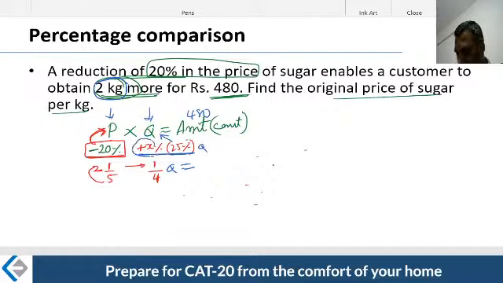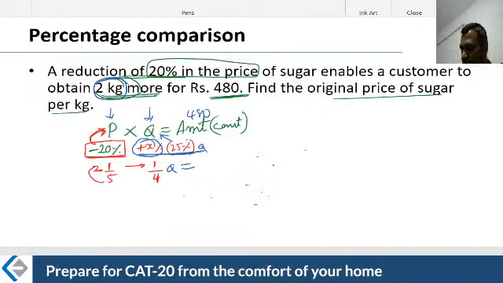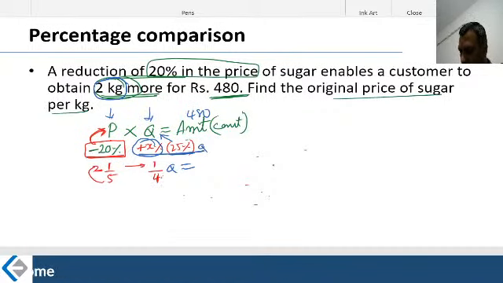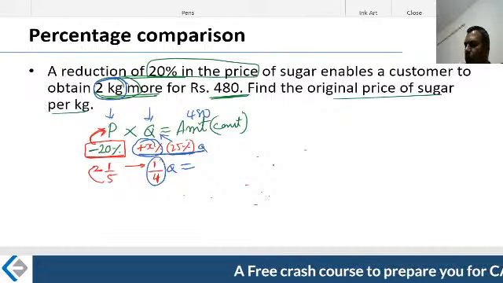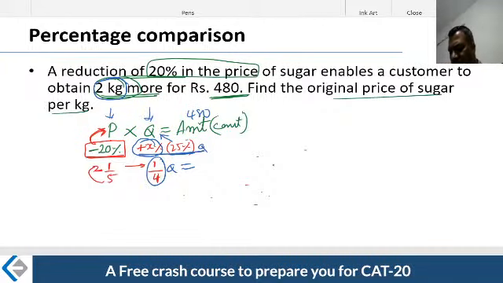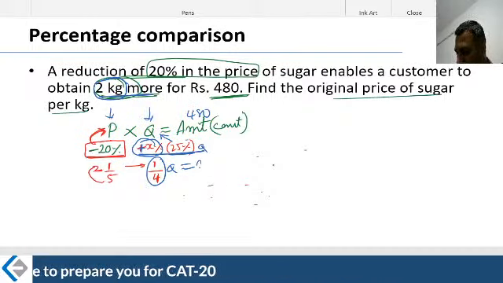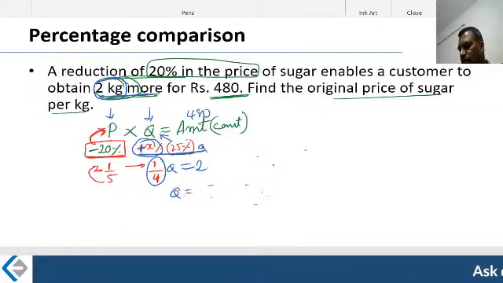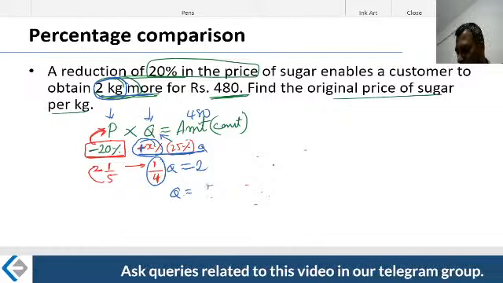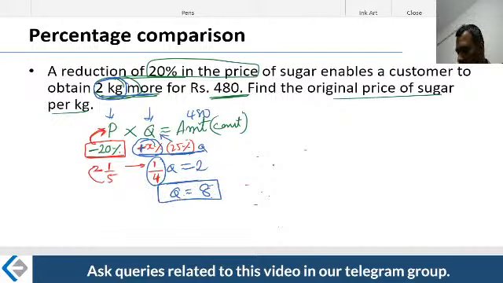You're saying plus X%, plus 25%. Plus means more. How much more? 25% more. 25% in fraction form is 1 by 4th only. 1 by 4th of what? The quantity, Q only. Q is the earlier quantity. 1 by 4th of Q is how much? 2 kg more, because plus means more. So 1/4 of Q is equal to 2. Therefore, Q is nothing but 8. That's what you are saying. Quantity, earlier quantity, was 8 kgs.